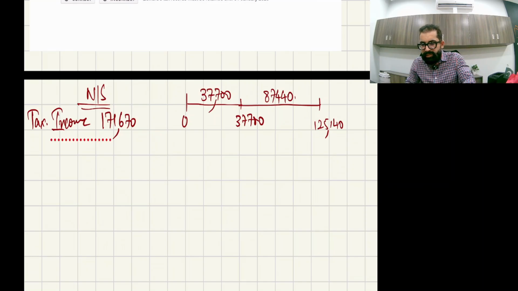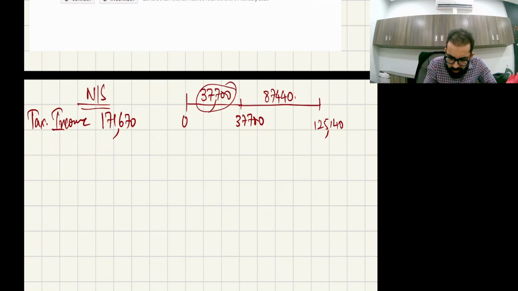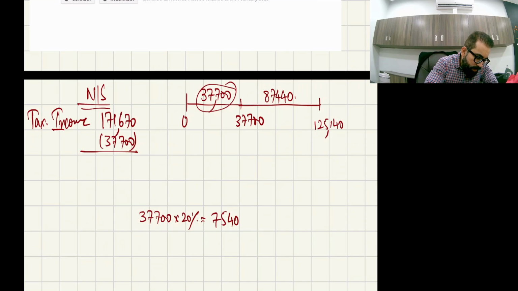87,440, right? Okay, now first we'll pick 171,670 and we'll knock the first band, so definitely the complete capacity will be consumed. So this will be like 37,700 multiplied by 20%. Okay, so it's 7540, right? Then out of this 171,670, we have calculated tax on 37,700. So how much is left?